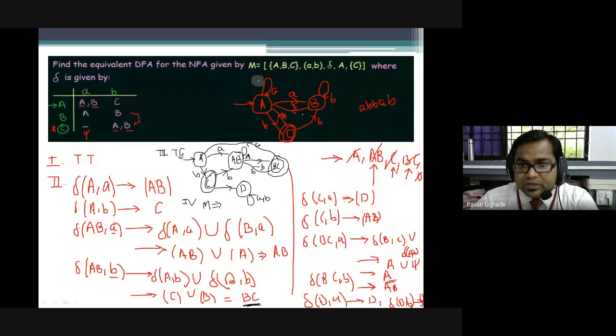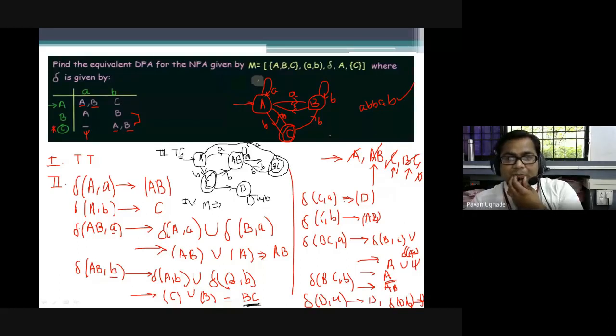See here how it is. A B B A B is going to be accepted. We'll verify this with this DFA. A, where is it going? A, then B B B, then B B A, and again it is coming to BC. Is it accepted by the equivalent DFA, yes or no?